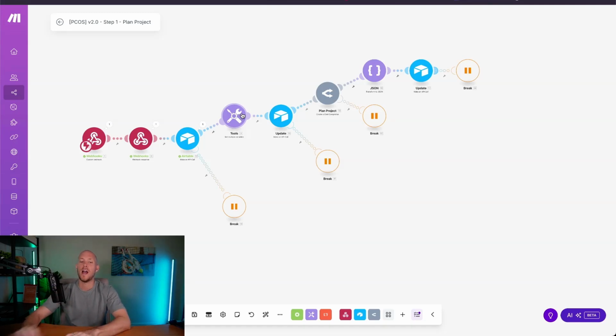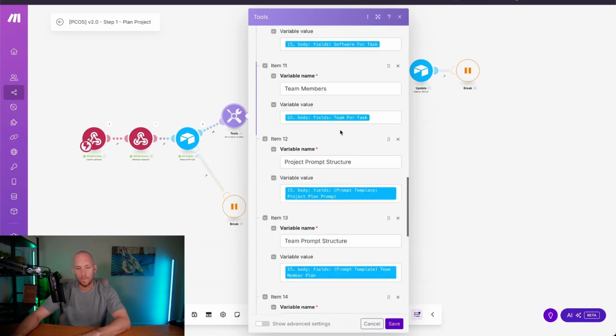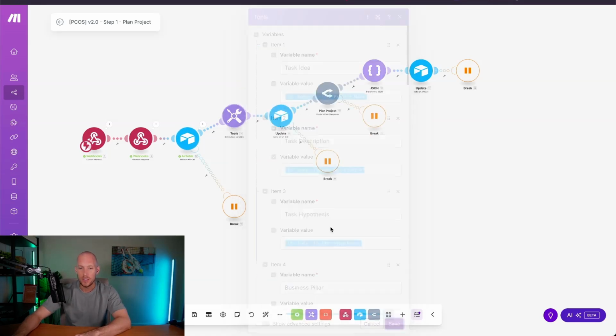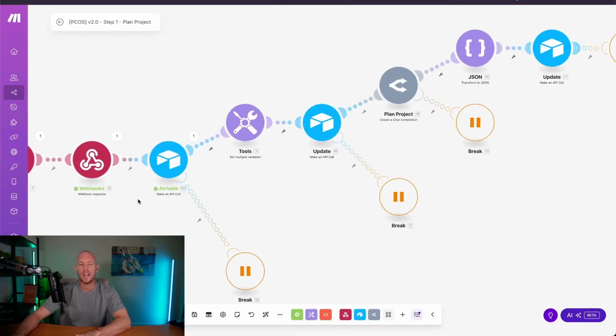So if you were to ever have to update that field, like maybe you make an update in the system or something changes, then you'd have to go through and remap everything in the entire system again, or at least that field again. Whereas if you set all your variables up front, if you ever need to change that field for some reason, like I did just now, then you only need to update it here. And then you use those variables in all of the future prompts. So that's the benefit of using this for one extra operation.